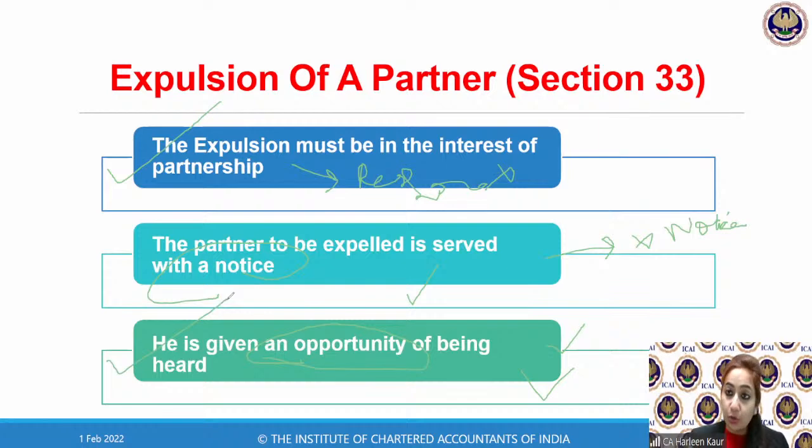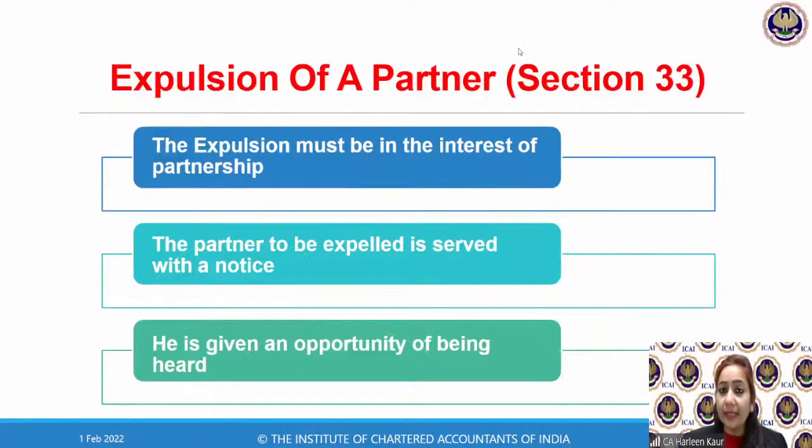He should be given an opportunity to come and, as we say in Hindi, अपनी सफाई पेश करना. So उसको एक मौका दिया जाएगा that you should come and present yourself, what happened, and why these are the reasons which have come up for your expulsion. So if you are doing it without serving a notice, then it will be null and void. Any expulsion which happens without serving a notice is not valid. It cannot be done. You have to give a notice, and an opportunity of being heard should be given to the partner who is getting expelled from the firm.